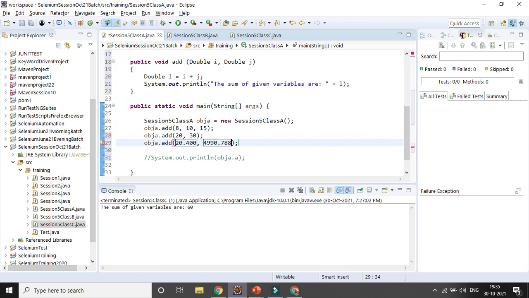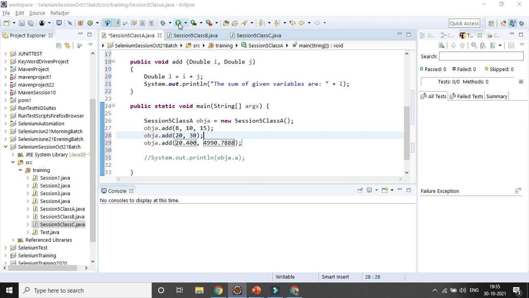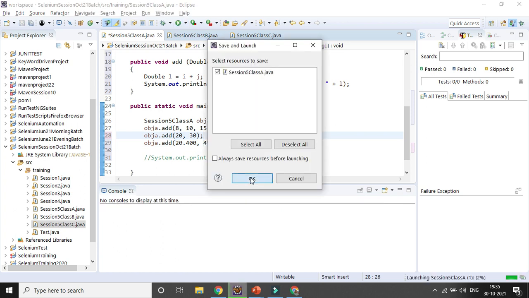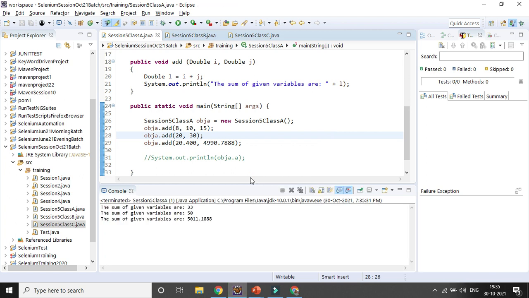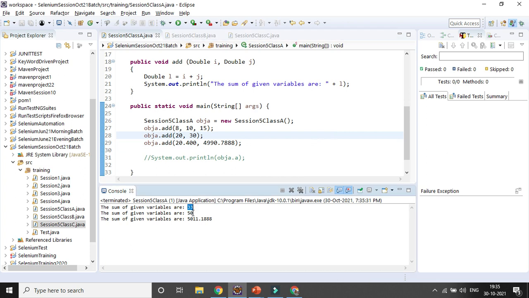Now if you run it, all the methods will be doing the summation only, but with different variables and different data types, right? So that is the basic difference. You are changing the signature here. You can see the first is 33, the second one is 50, and the third one is the summation of two double numbers. So the same method is working for different signatures.